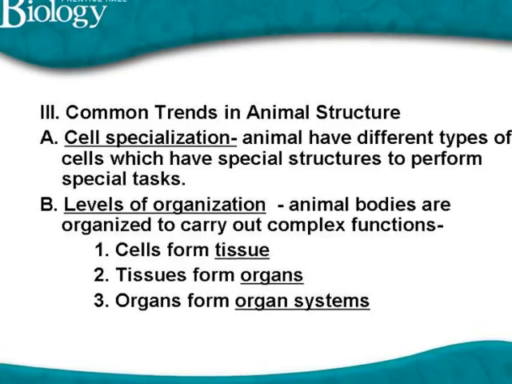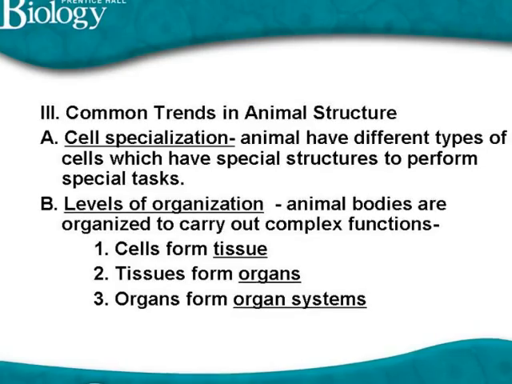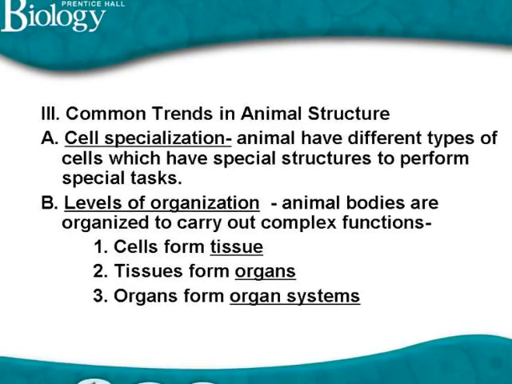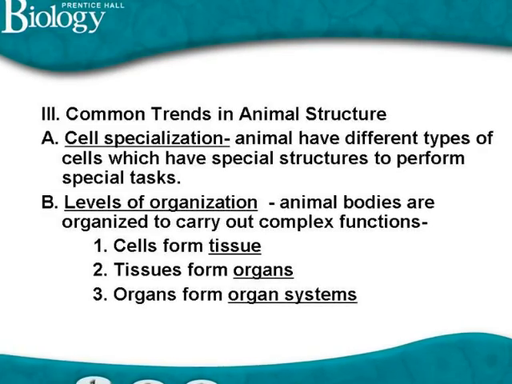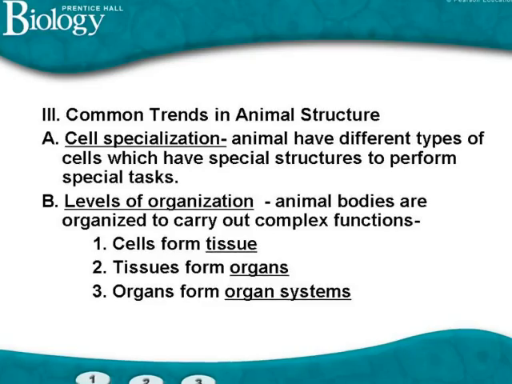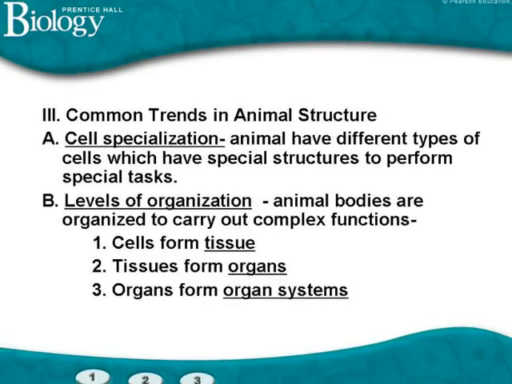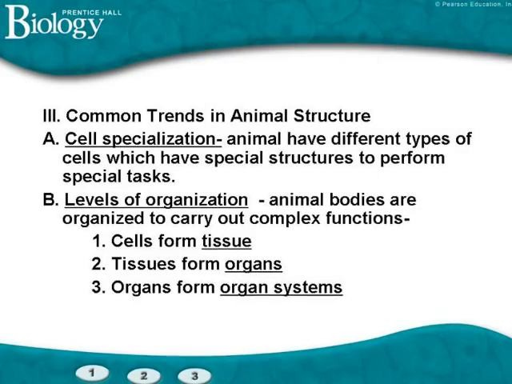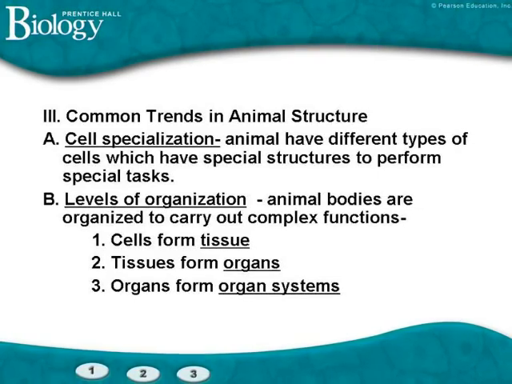Humans have hundreds of specialized cells. Our red blood cells carry oxygen, white blood cells fight infection, muscle cells contract and relax to produce movement, and nerve cells carry electrical impulses so that we might respond to the environment. These specialized cells are organized within the bodies of animals.